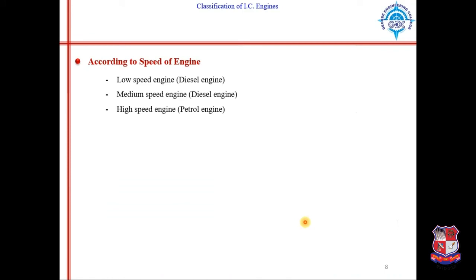Then according to speed of engine: low speed engine, medium speed engine, and high speed engine. Generally petrol engines are considered as high speed engines.